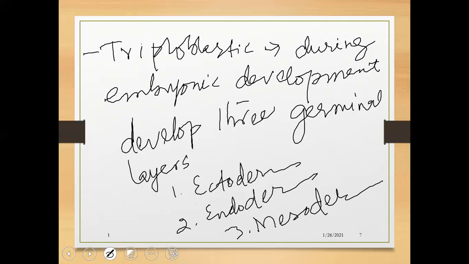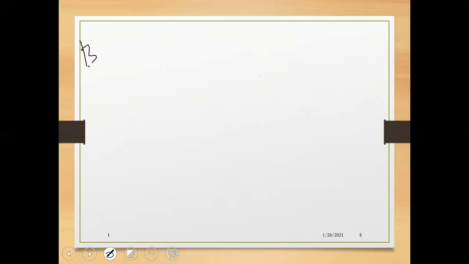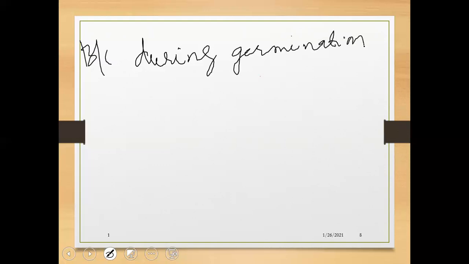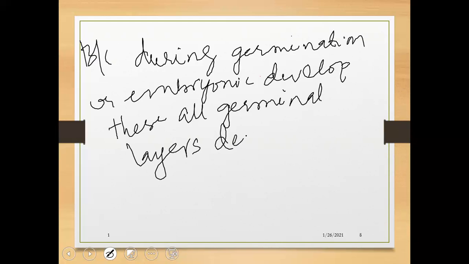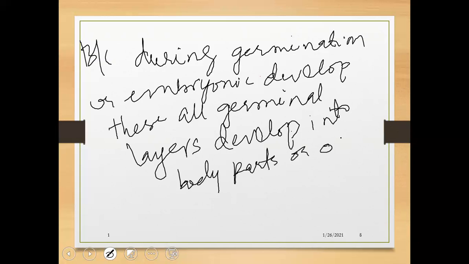These are known as germinal layers because during germination, or the embryonic development, these germinal layers develop into body parts, or we can say the organs.